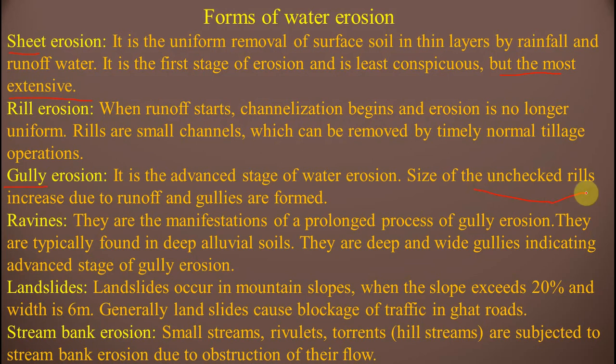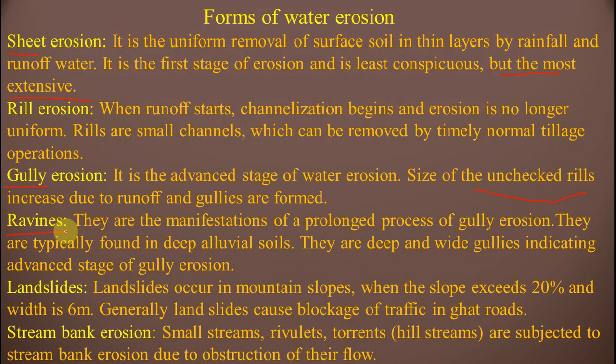Ravines, here the important word is ravines, we never hear this word. These are the manifestations of a prolonged process of gully erosion. They are typically found in deep alluvial soils. They are deep and wide gullies indicating an advanced stage of gully erosion. When gully erosion becomes more advanced, then it forms ravines.